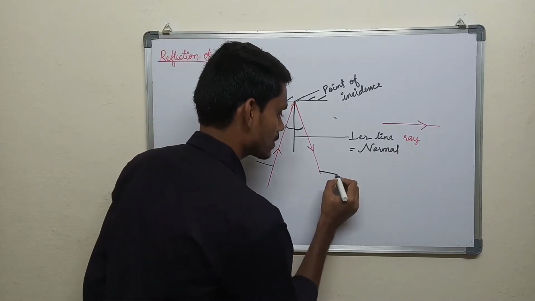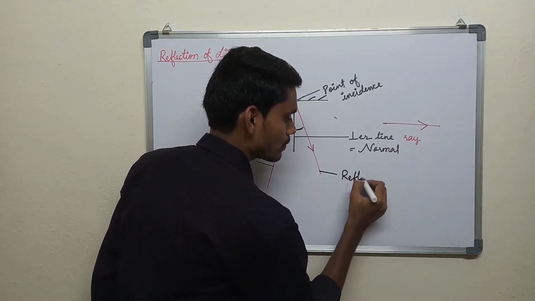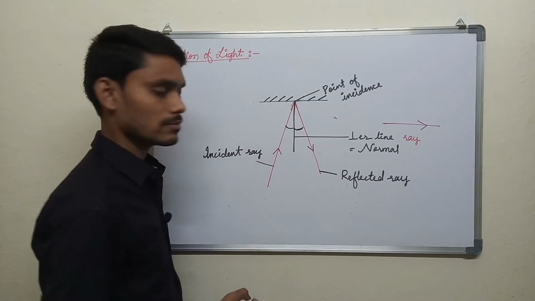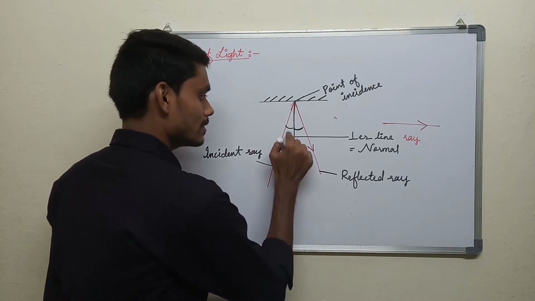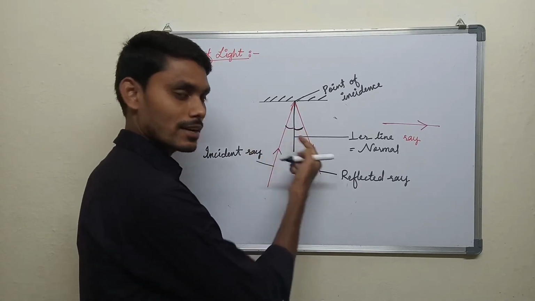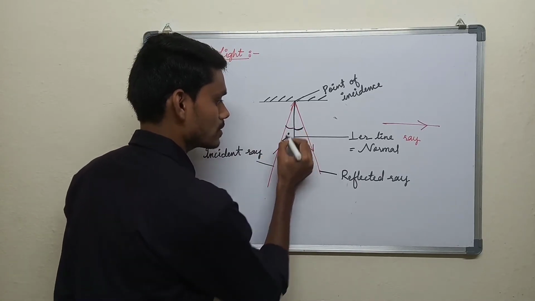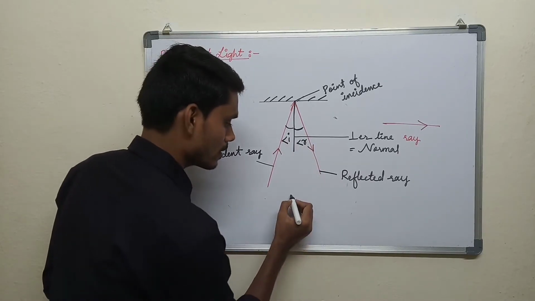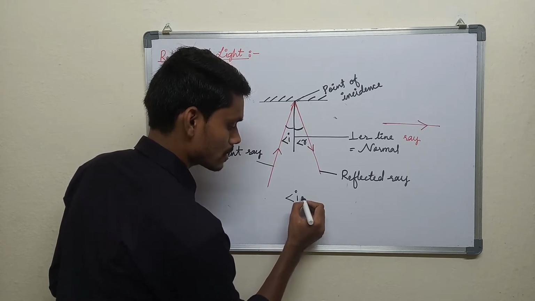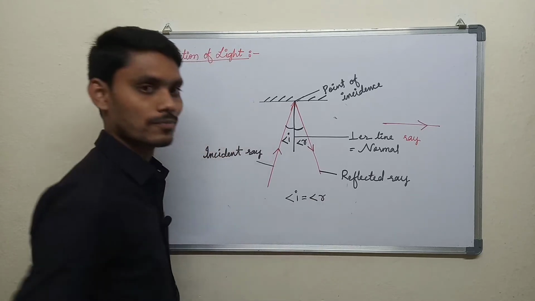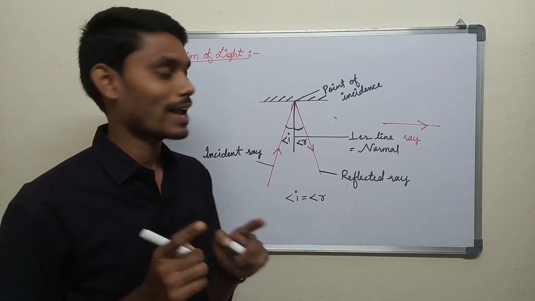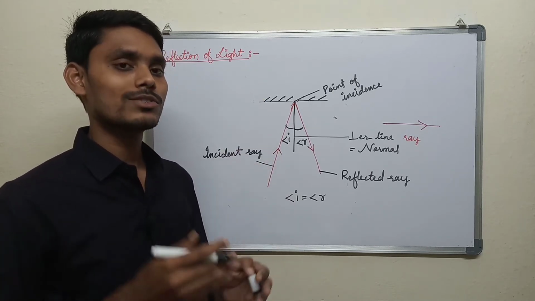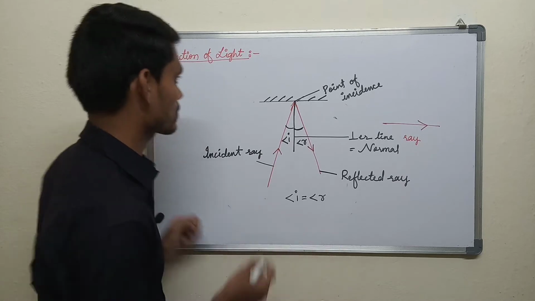This light is called reflected light or reflected ray. This is the angle at which light is incident, so we call it the angle of incidence, and this angle is the angle of reflection. And we have seen that the angle of incidence equals the angle of reflection. Now you are able to define reflection of light. What is reflection of light? Bouncing of light from surfaces.